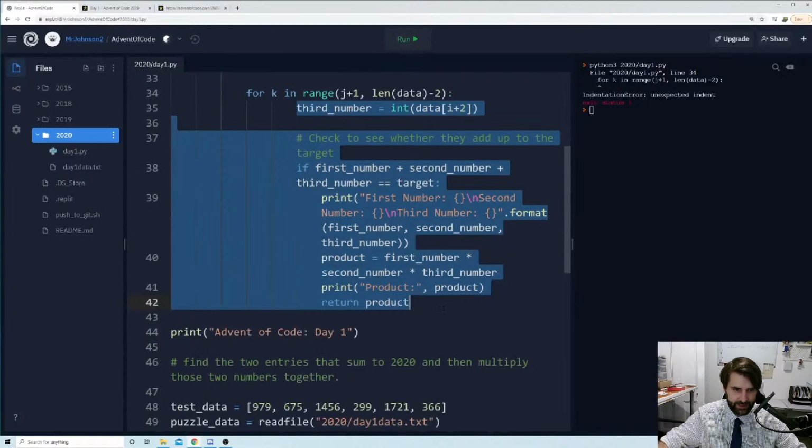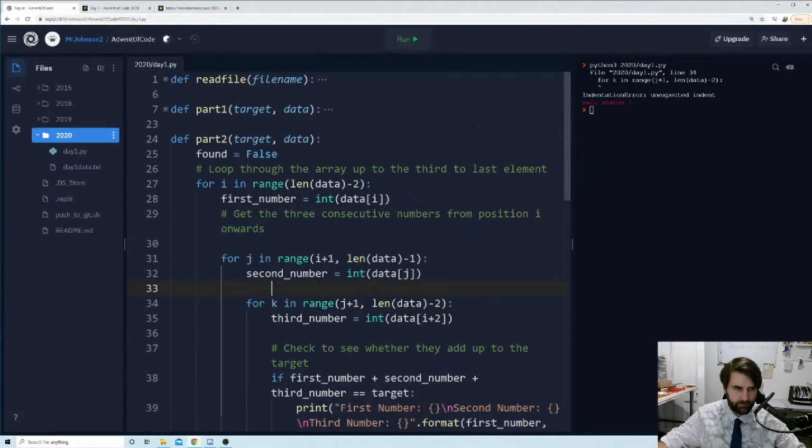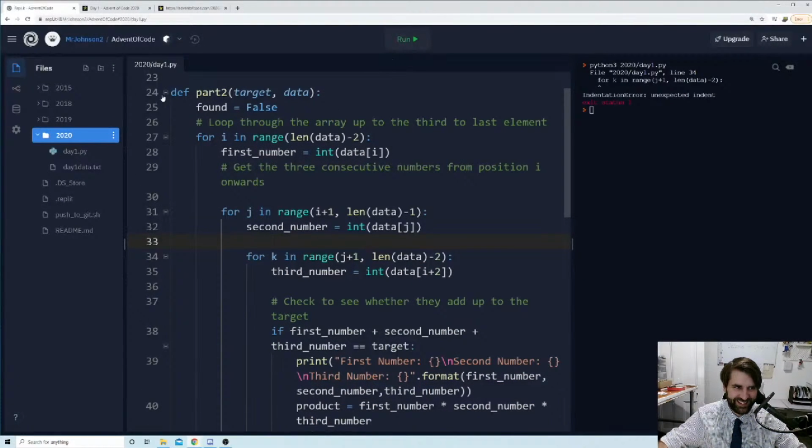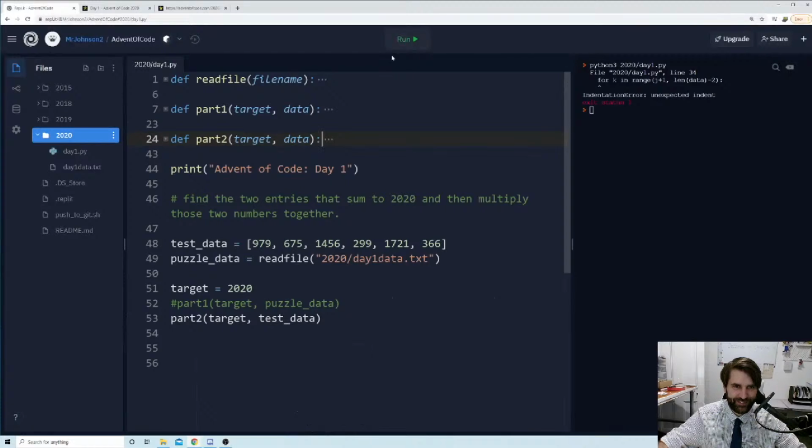I got too excited with my indents. Let's bring this back a little bit. Okay, fantastic. So now I can run this, and hopefully all my syntax, apart from that, is fine. Oh no, it's still not working. Why not? So we're doing this one, and then we're trying all of these. And then we're doing this one, and we're trying all of these. But we're not trying this one, but then do we need to? We'd have done that one there anyway.